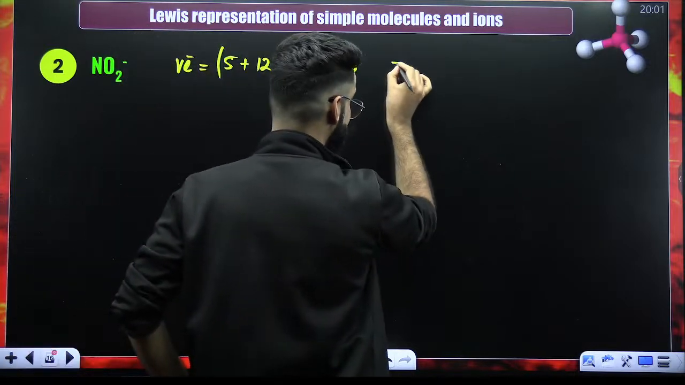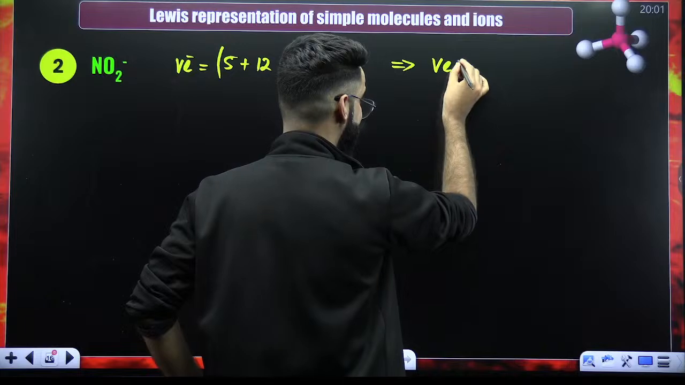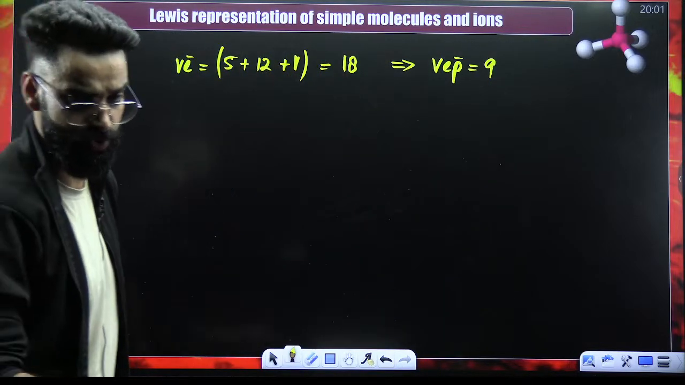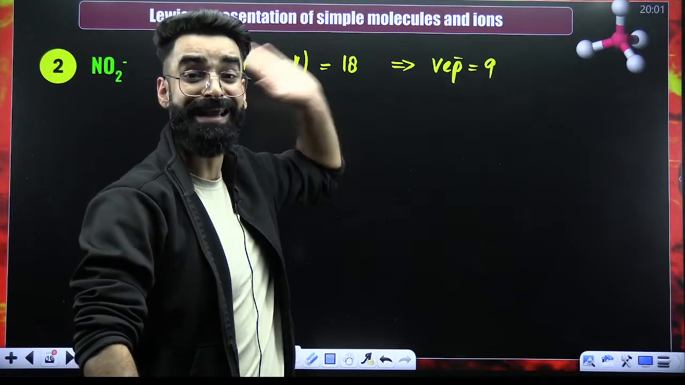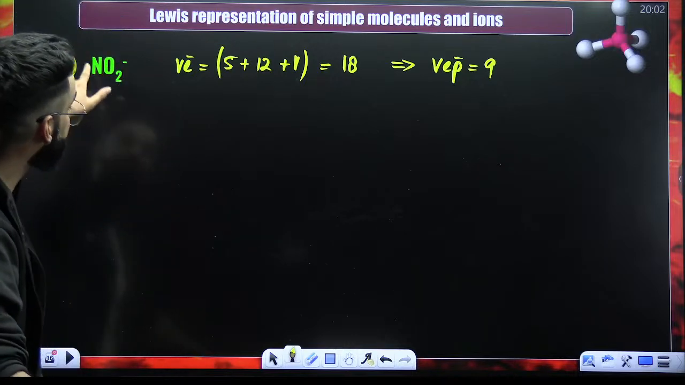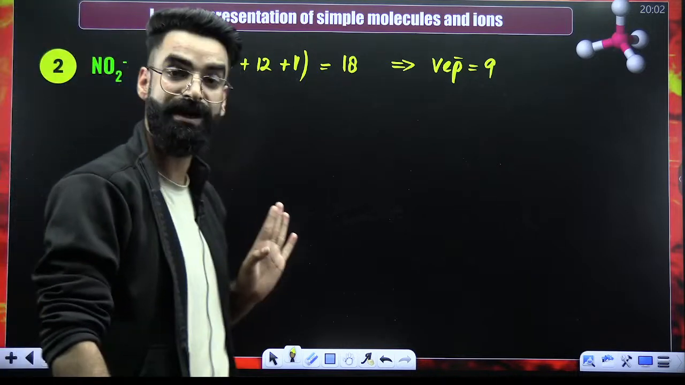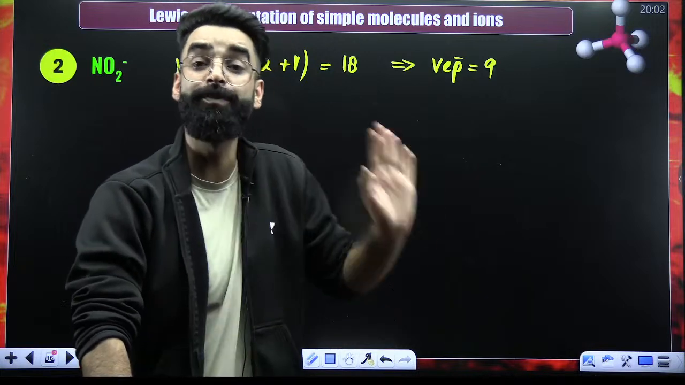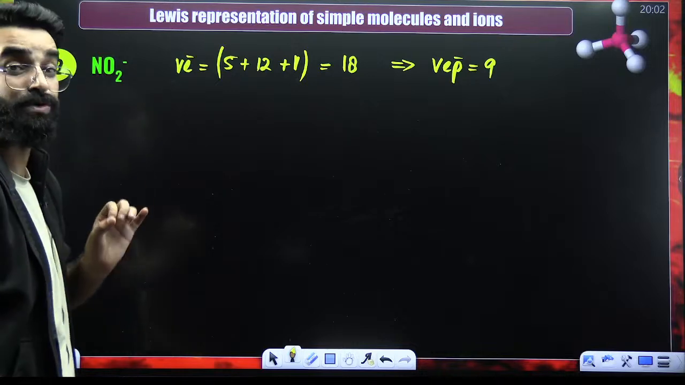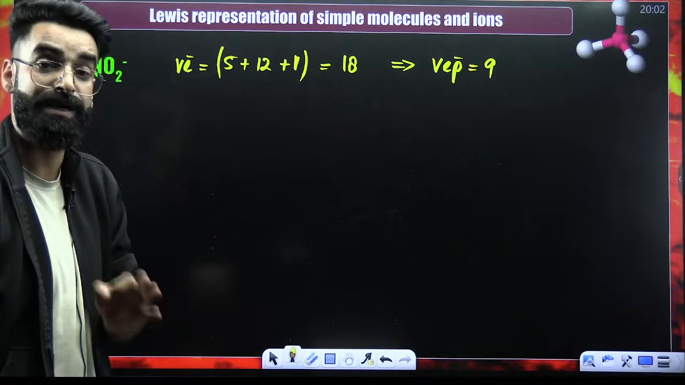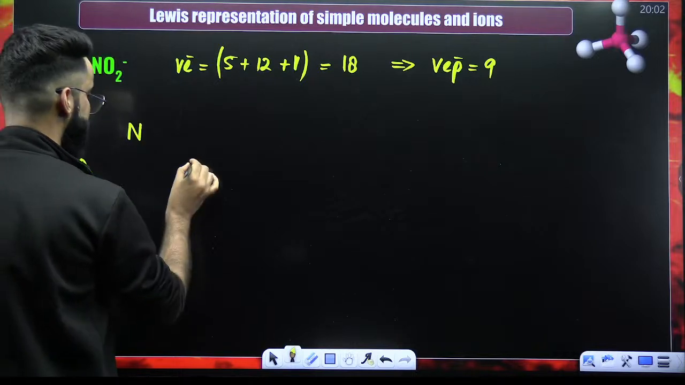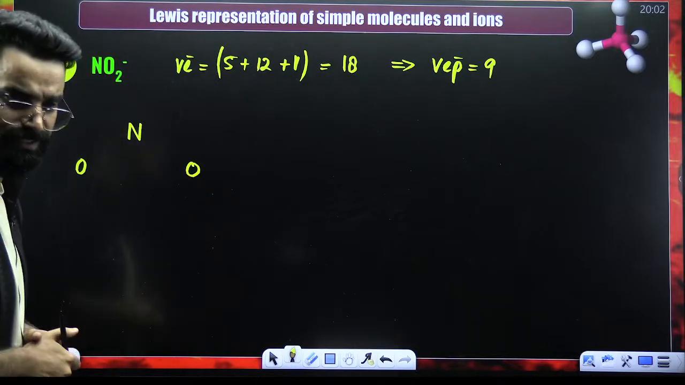If there are 18 valence electrons in total, how many valence electron pairs do we have? We have 9 valence electron pairs. Now, it is high time to arrange these 9 valence electron pairs between the atoms. How many atoms do you see? 3 atoms. Nitrogen and 2 oxygen atoms. Which one will you call the central atom? The one which is less electronegative. So nitrogen here is the central atom. This is oxygen. There's one more oxygen.